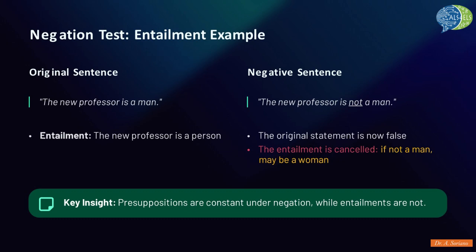The entailment is cancelled. The new professor may be a woman or identified differently, so the original sentence no longer guarantees the entailment in the same logical way. Here, the key insight is that presuppositions are constant under negation, while entailments are not. This is the fundamental difference.